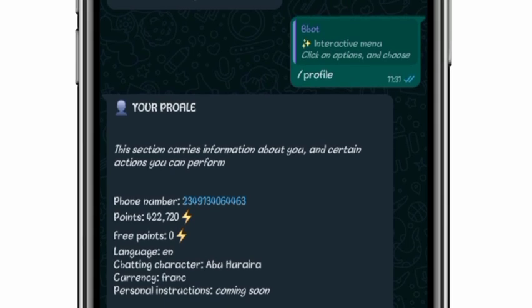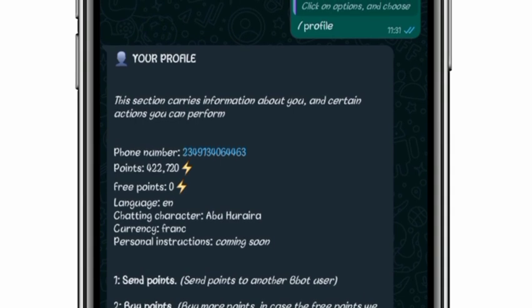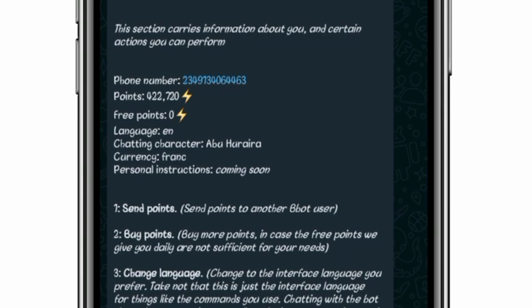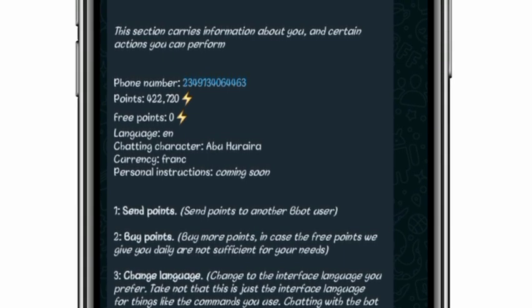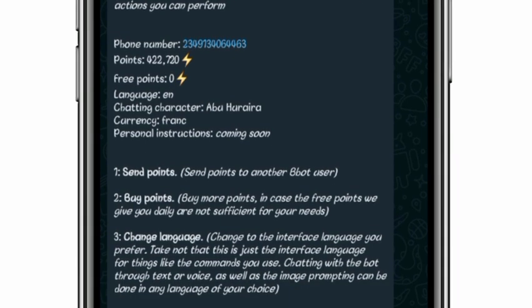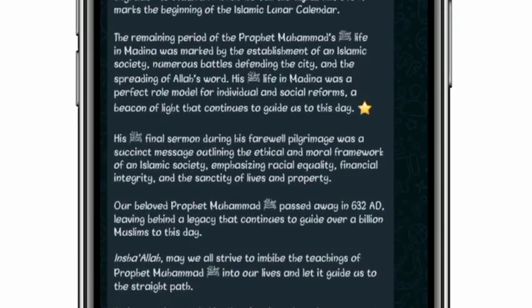So let's say I can just send points to another Bbot user. You can send points to another user. You can as well buy points. You can change your language, change your personal instruction, and change your currency. So this is a lot you need to know.